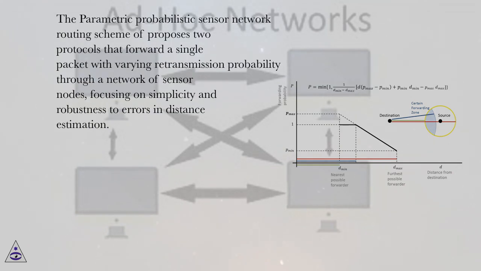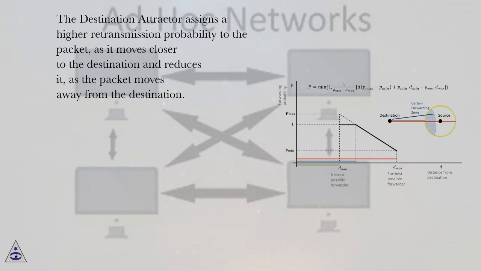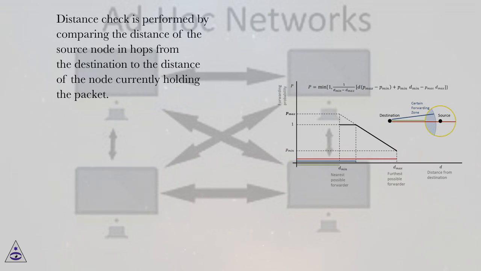The parametric probabilistic sensor network routing scheme proposes 2 protocols that forward a single packet with varying retransmission probability through a network of sensor nodes, focusing on simplicity and robustness to errors in distance estimation. The destination attractor assigns a higher retransmission probability to the packet as it moves closer to the destination, and reduces it as the packet moves away from the destination. Distance check is performed by comparing the distance of the source node in hops from the destination to the distance of the node currently holding the packet.